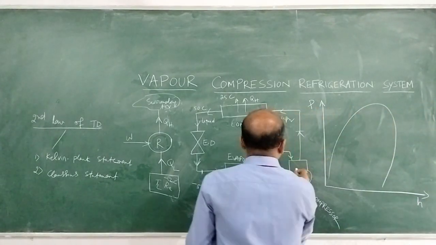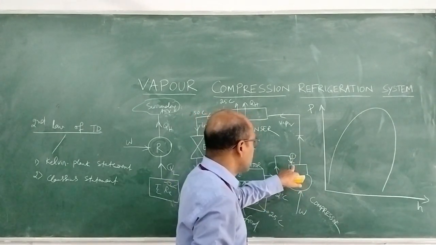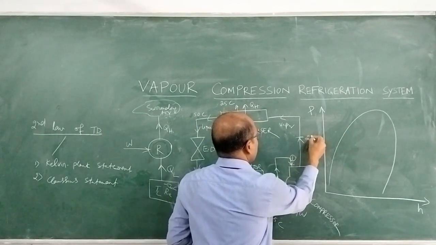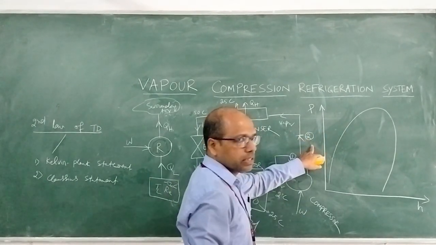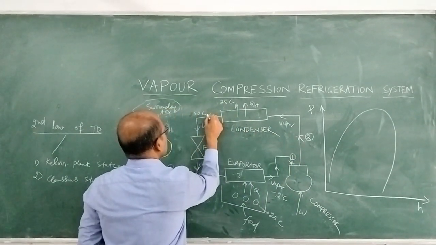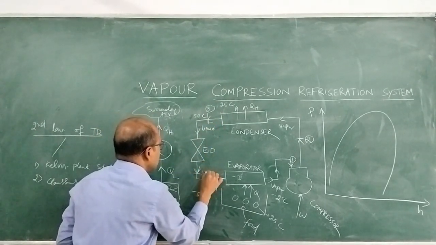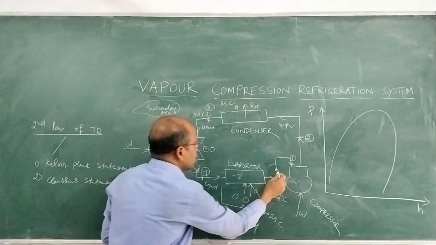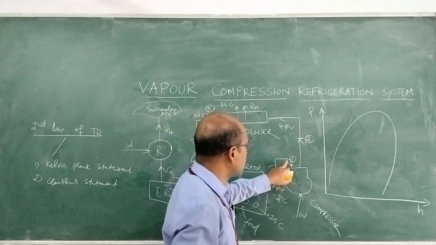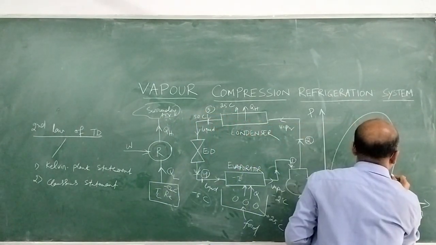Let the refrigerant state at inlet to the compressor be state 1. From the compressor outlet, the refrigerant state is state 2. After condensation, the refrigerant state is 3. After the expansion device, the refrigerant state is 4. Again 4 to 1, that is the evaporated state. Let me assume at state 1, the refrigerant is at the saturated vapor line.